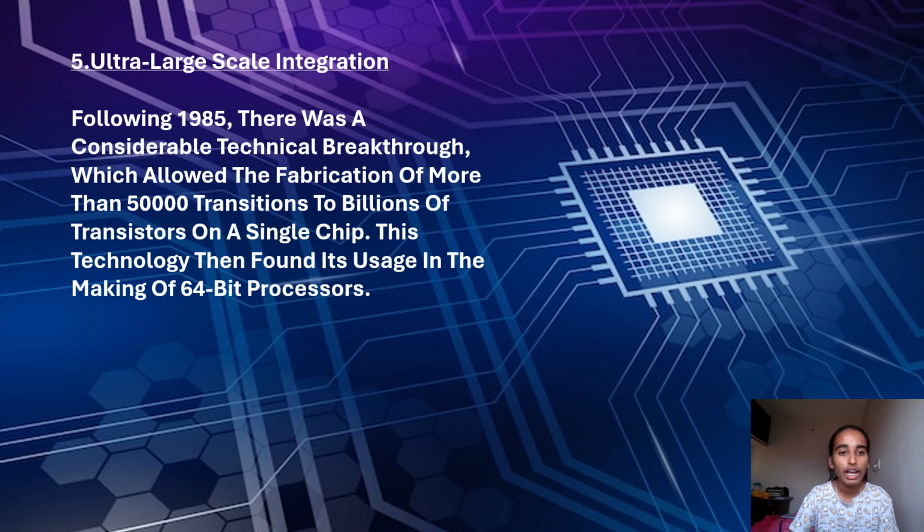Let us move on to the ultra large scale integration. Following in 1985, there was a considerable technical breakthrough which allowed the fabrication of more than 50,000 transistors to billions of transistors on a single chip. This technology then found its usage in the making of 64-bit processors.